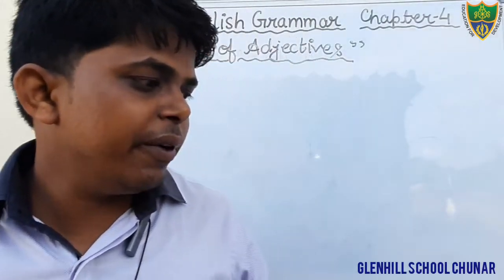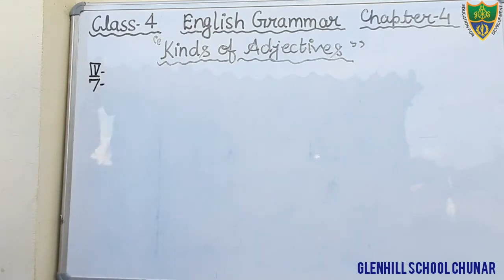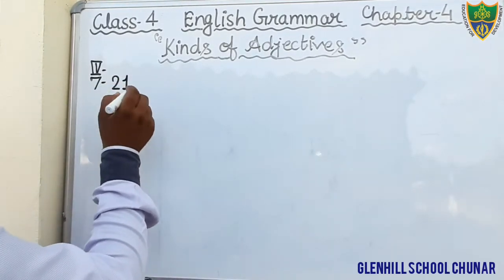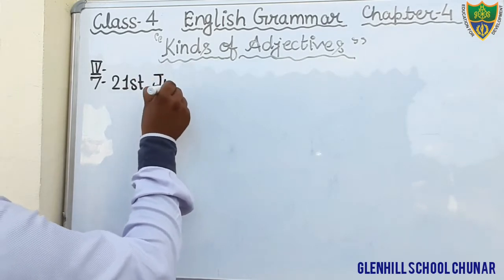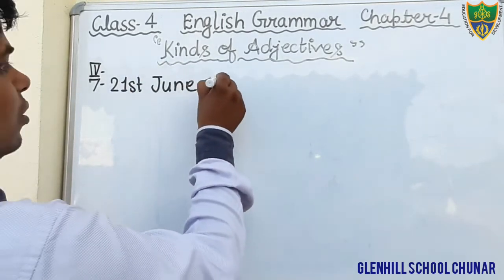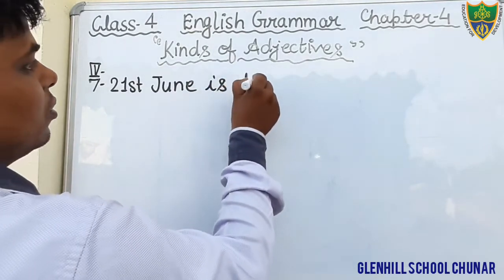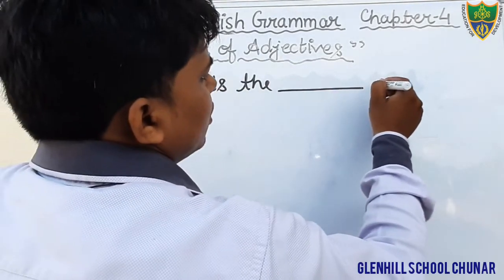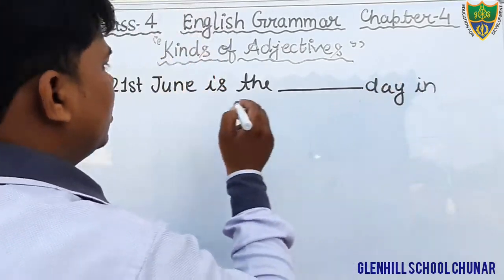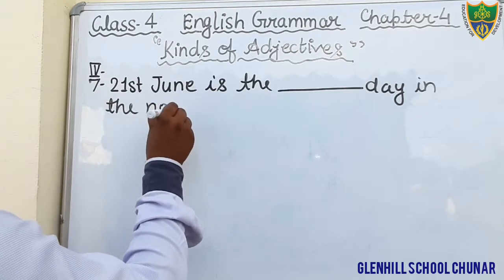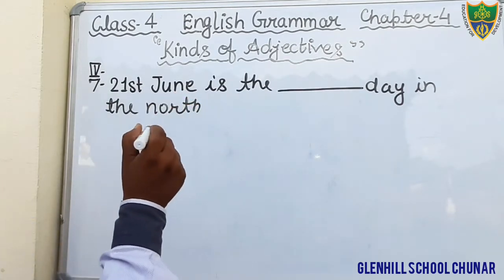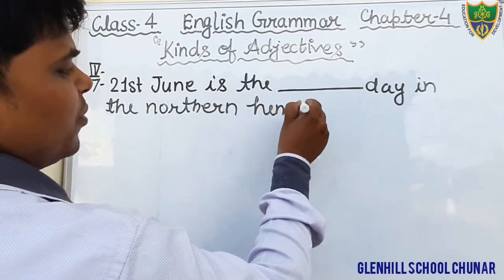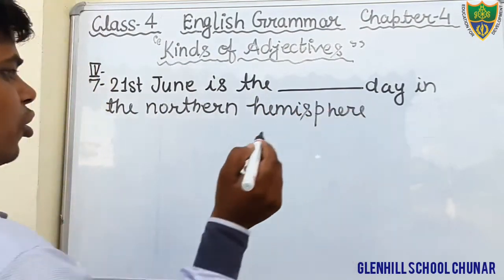Just here, the 7th question is given. 21st June is the blank day in the northern hemisphere.